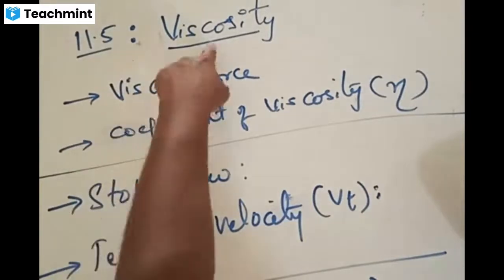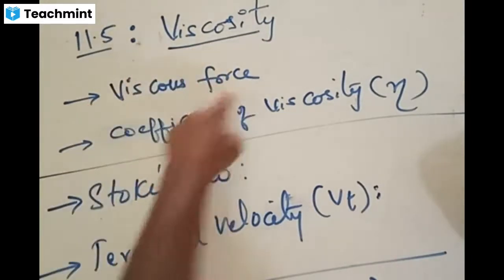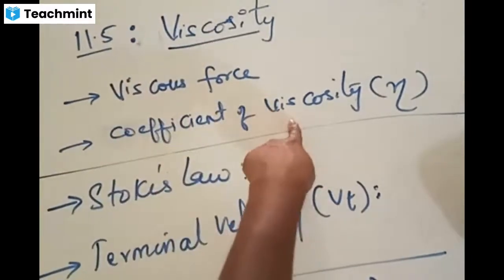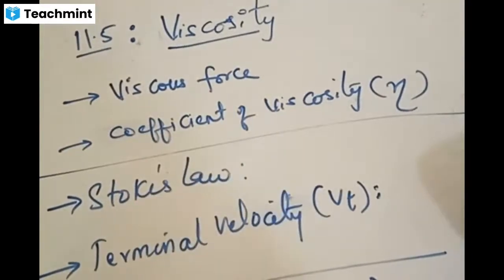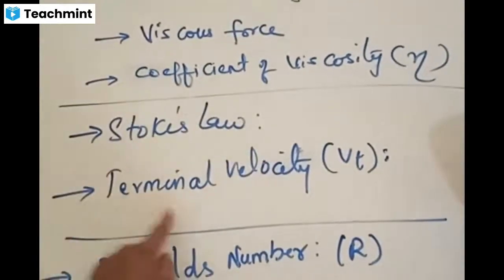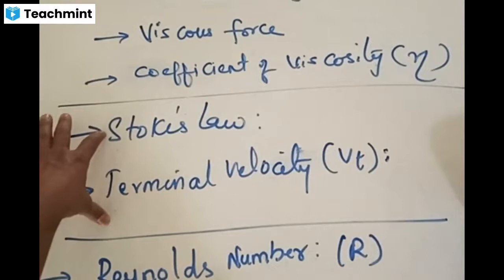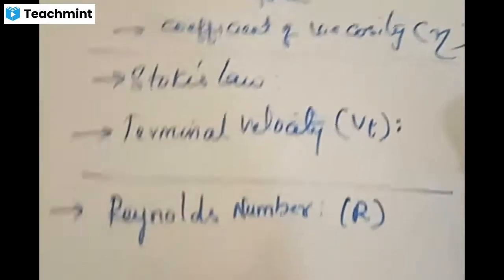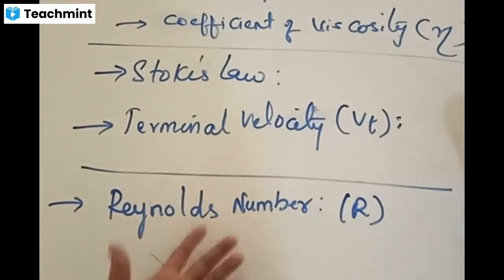In that, we are going to learn first about viscosity and the definition of viscosity. Then, what do we mean by viscous force? Then, the things associated with the viscosity in the form of coefficient of viscosity. And secondly, we'll be learning about Stokes law followed by the terminal velocity. These two things we are going to learn under one more topic. And the third thing you are going to learn is the Reynolds number, which is denoted by the capital letter R, and Reynolds is the name of the scientist, what formula he gave.